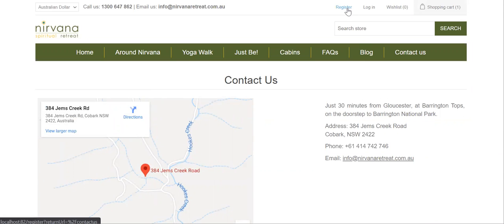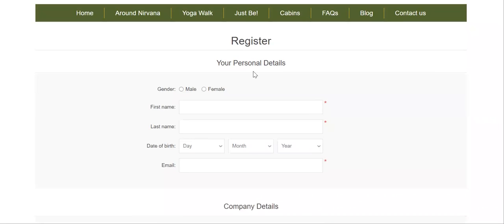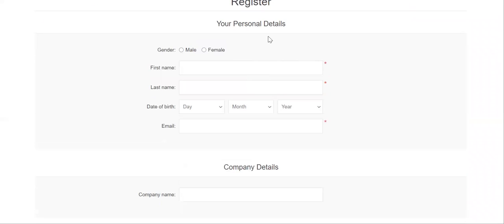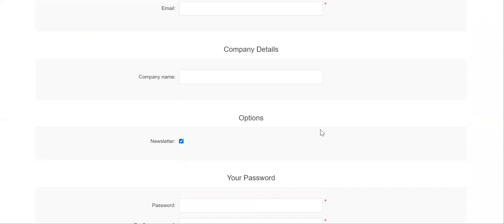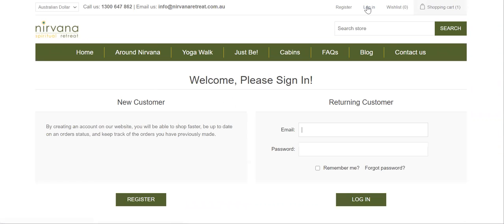If you go for register, you can see this. It will ask you for the personal details. We can remove whatever we don't need here. This is completely configurable, so there will be no issues. And yeah, if you go with login, you can log in and check your account. So let me log in as a user here, so I can show you more details.